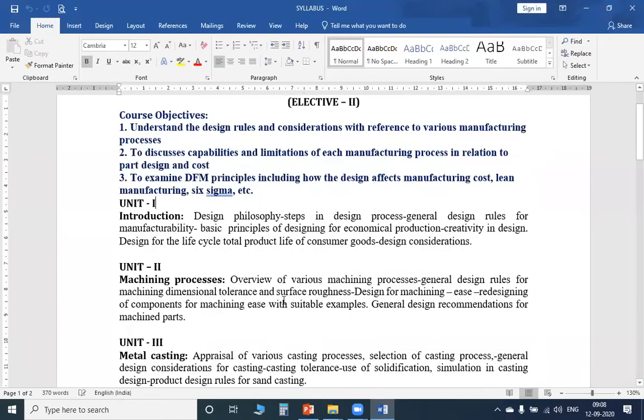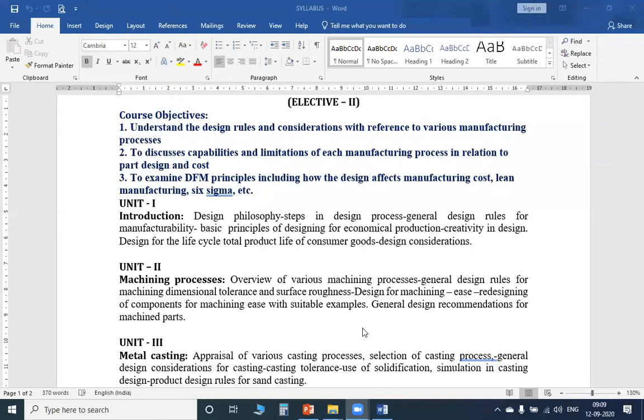So we had completed the overview of the various machining processes, that is, the difference between traditional and non-traditional, and we had learned about dimensional tolerances and surface roughness. From today onwards, we will see the design for machining, the general design recommendations for the machine parts, and the general design rules for machining.